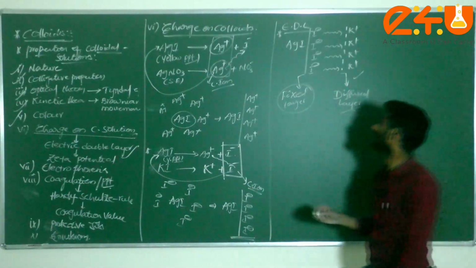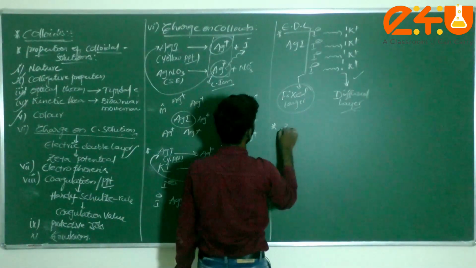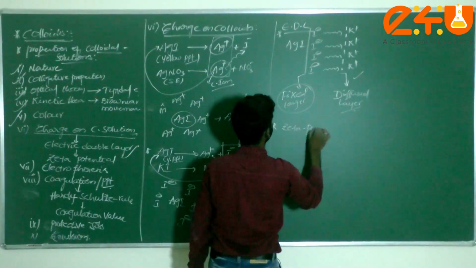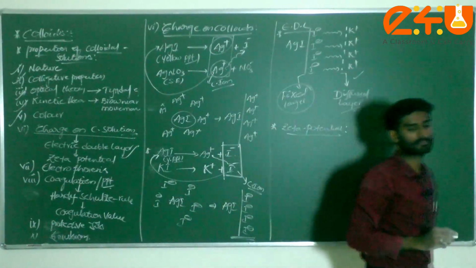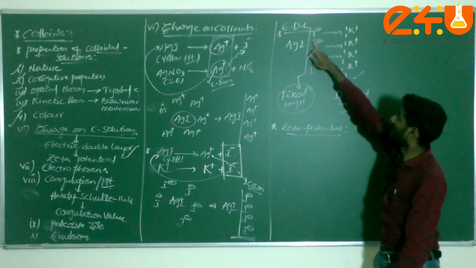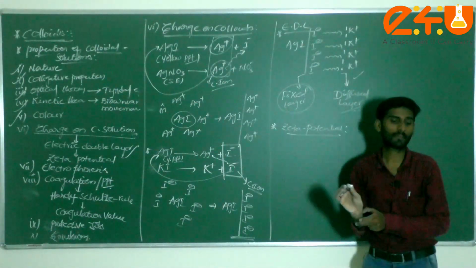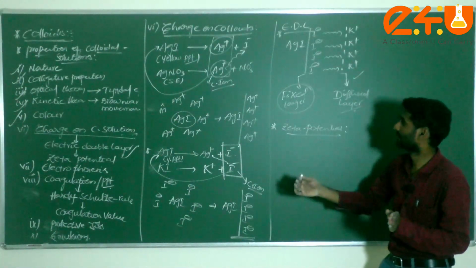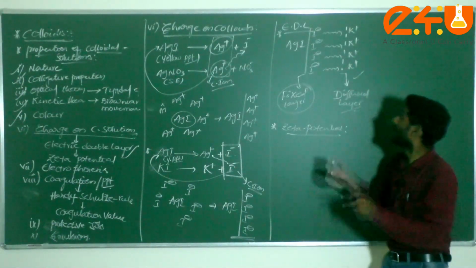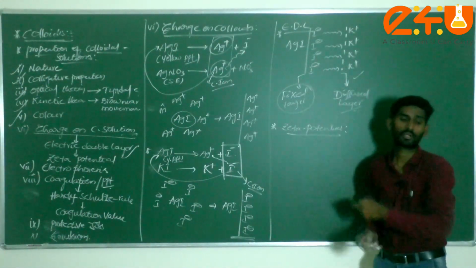And one more very important definition is zeta potential. It comes in that itself, dear students. Now, minus and plus, what will happen? Oppositely charged ions, or not? That means attraction will take place, and since the charges are different, there is some potential difference.